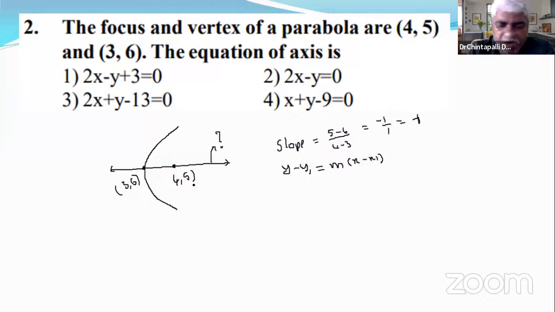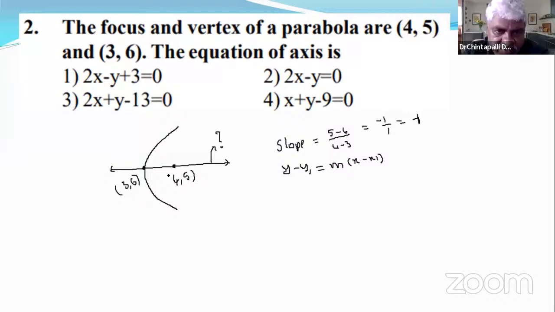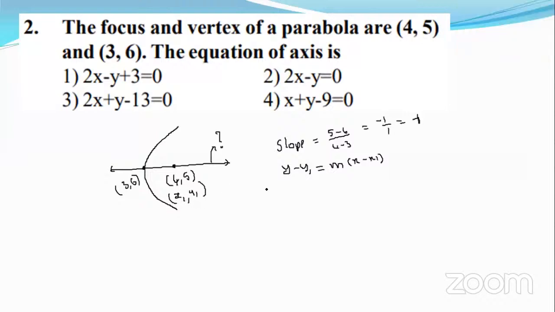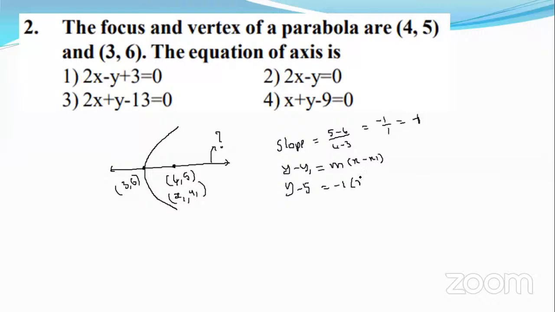Which point do you choose? Sir, the second one, (4, 5). This is x1, y1. y minus 5 equals negative 1 times (x minus 4).